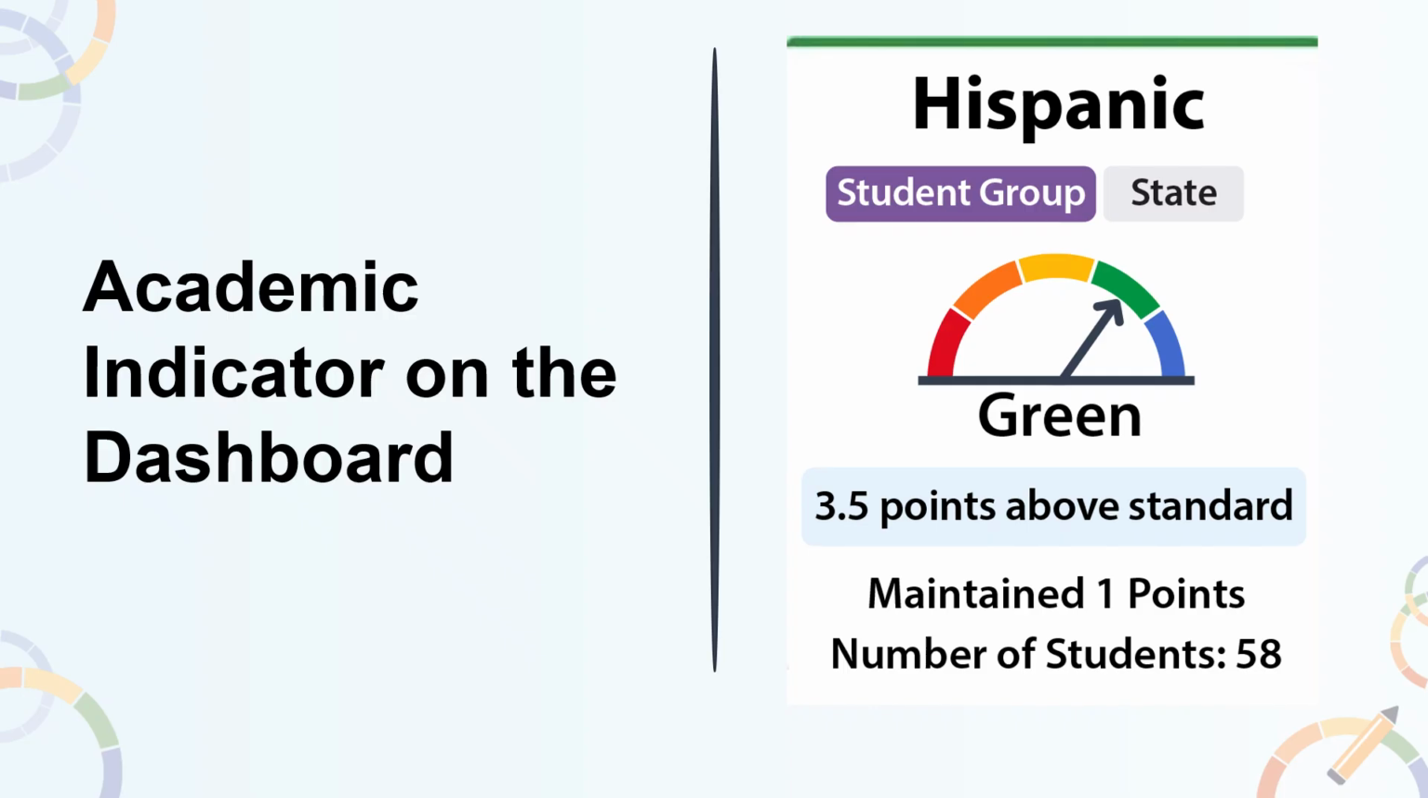In this first sample card, the Hispanic student group is selected and displays a green performance level or color with the gauge pointing to the green color and the green along the top border. The card shows a distance from standard or DFS of 3.5 points above standard and a change of maintained 1 point from the prior year. The number of students or N size is 58.